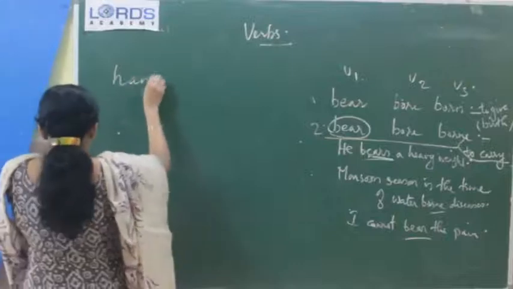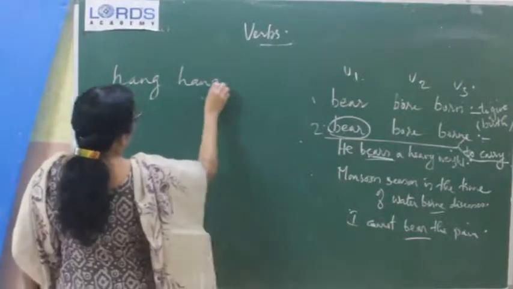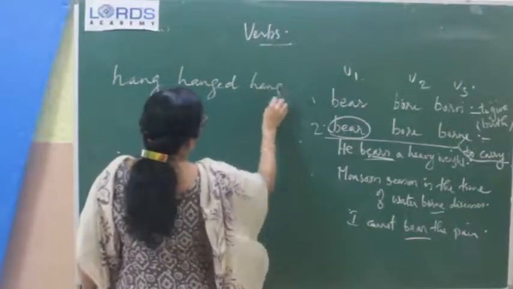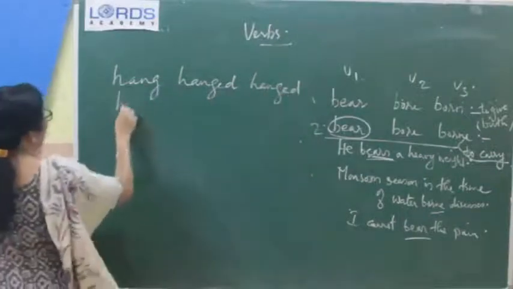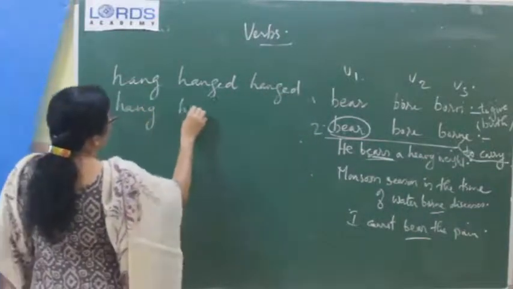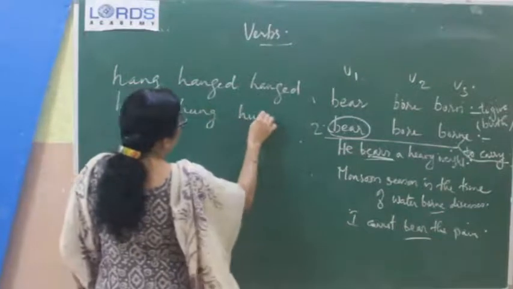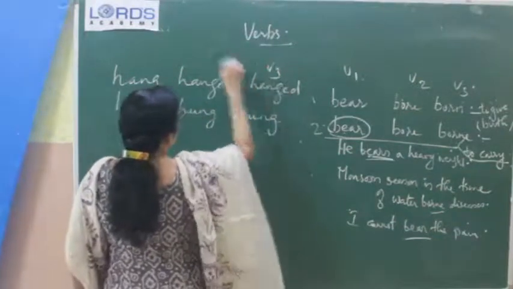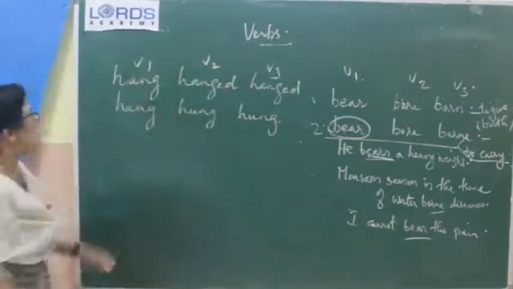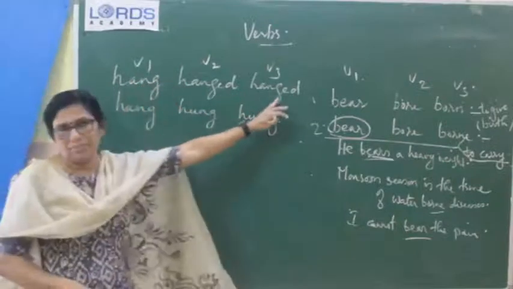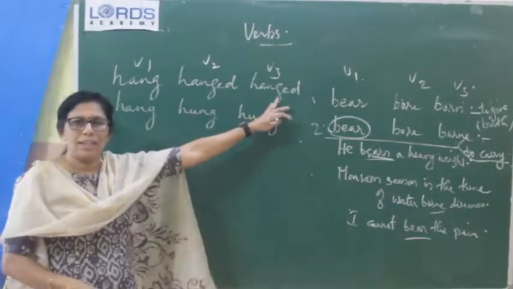hang. Hang, hanged, hanged. And next is hang, hung, hung. So, this is V3, V2, V1. So, hang, hang, hanged. What is the meaning of that? Hanged.